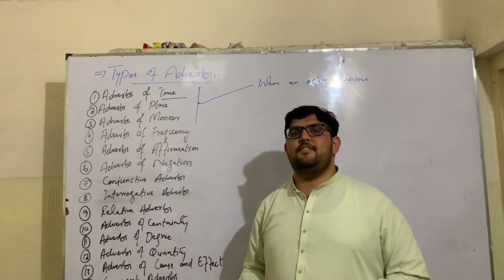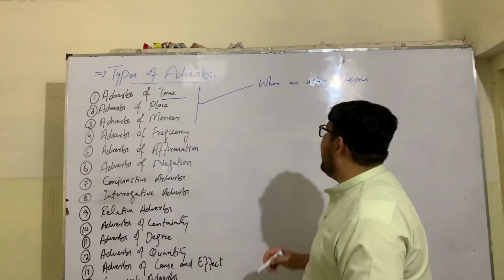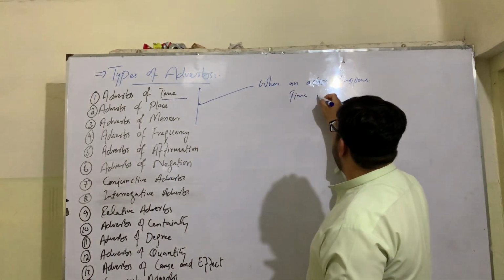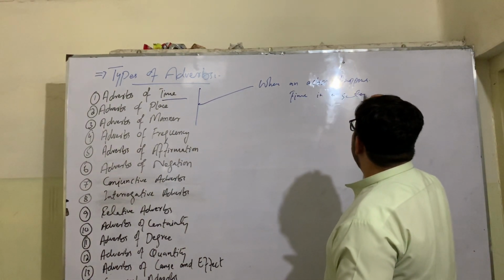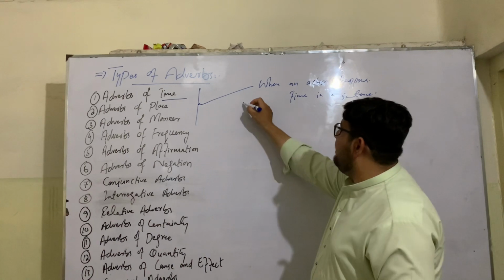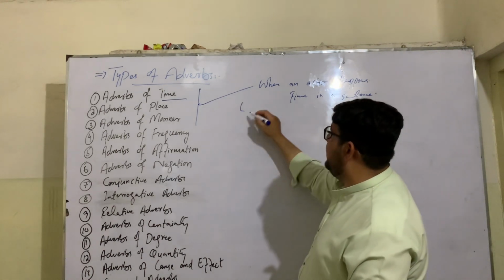Or are those adverbs which are used to show time in a sentence. Like for example, we have a lot of time related adverbs.